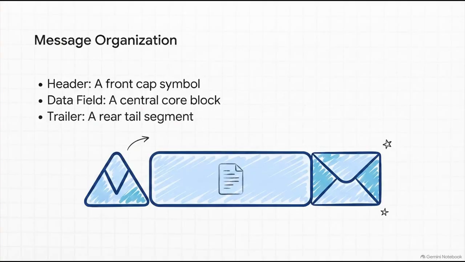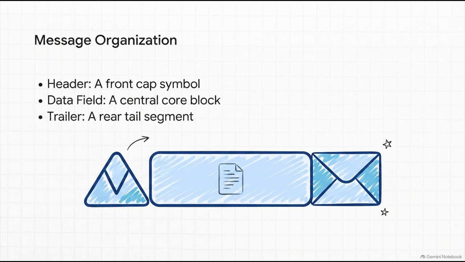Let's break down this general message organization. Every network message is split into 3 primary parts. You've got the header, the data field, and the trailer. It helps to think of the header and the trailer as a delivery envelope used by the network's switches and routers. The data field? Well, that's the actual letter inside that you want delivered. The header contains crucial delivery instructions, like the destination address.